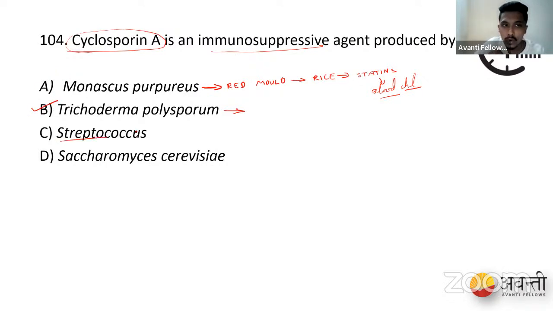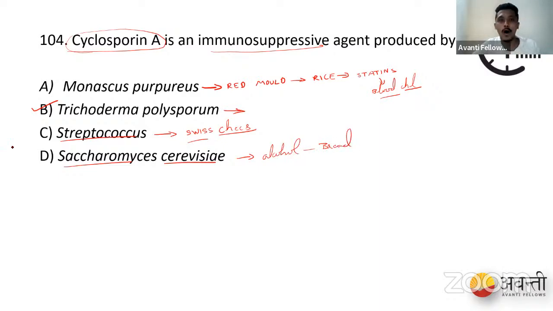Streptococcus is used for Swiss cheese. Even though a lot of Streptococcus is known for giving us diseases, a species of Streptococcus is used for the production of Swiss cheese. Next is Saccharomyces cerevisiae, also called yeast, which we use for the fermentation and production of alcohol, and also in bread. So what is your right option? It should be option 2.